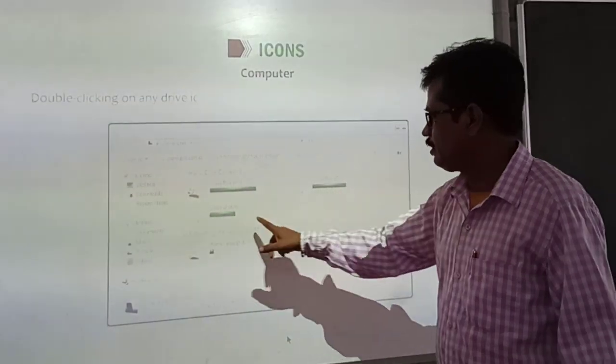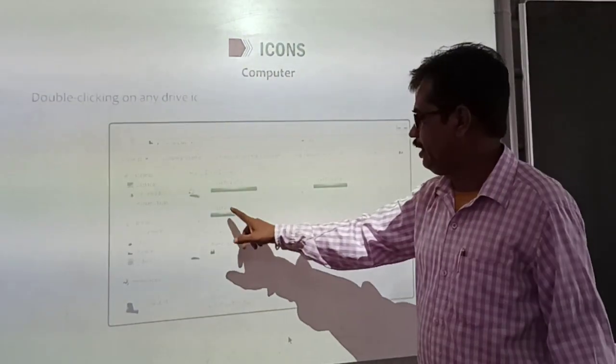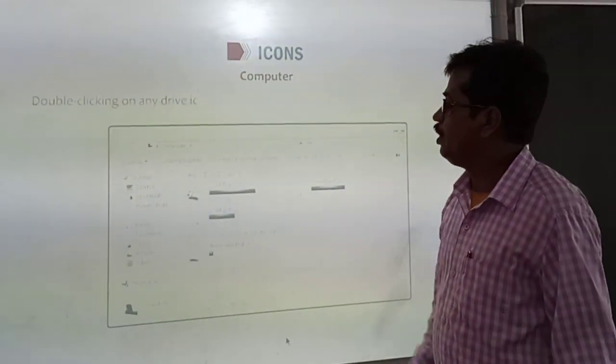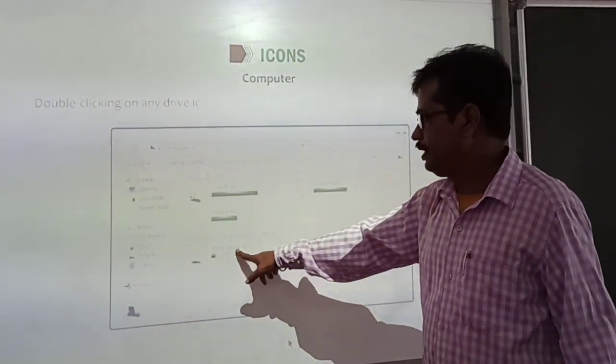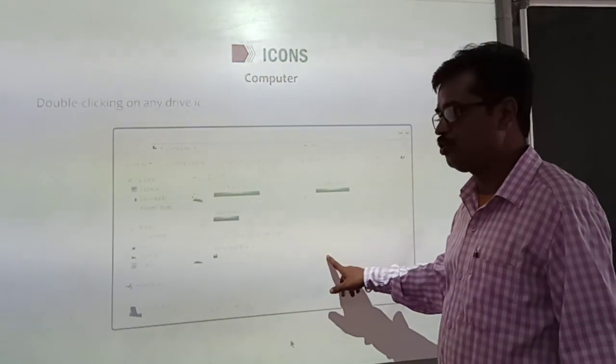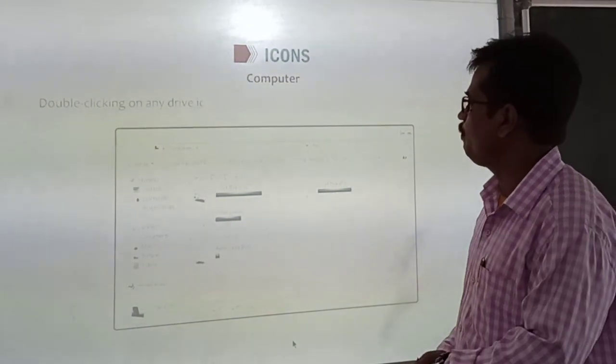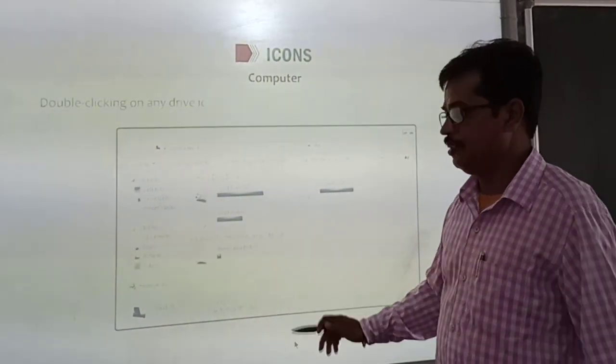These are the disk drives. C, D and E, these are the disk drives. If you have attached a pen drive, it will show the removable disk here. If a CD drive or DVD drive is there, that will also be showing here. So this is the use of the computer icon.